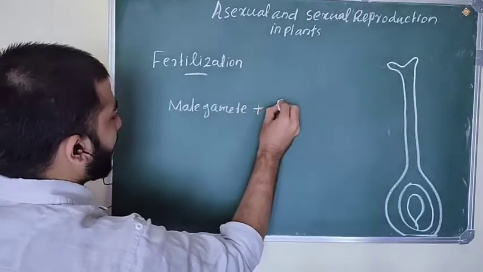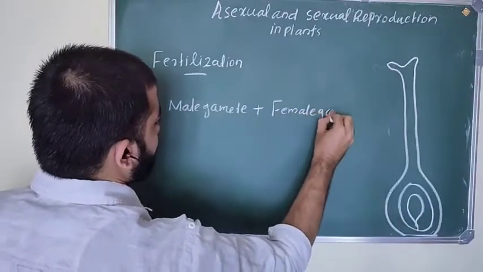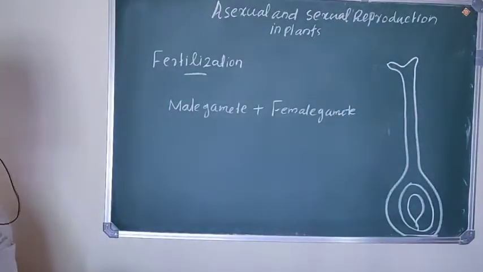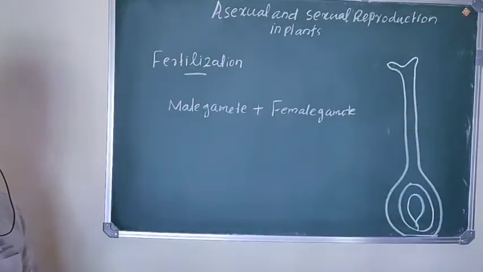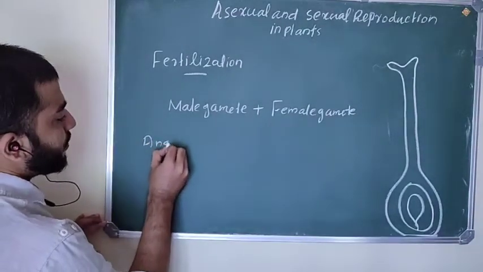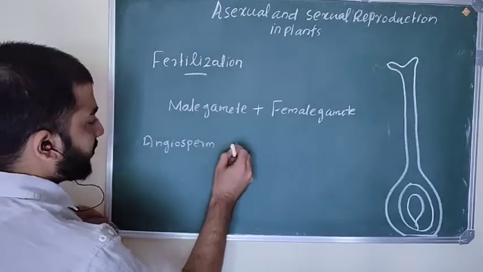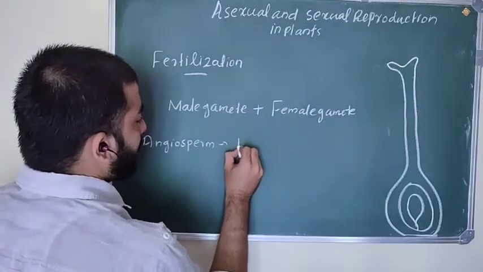Fusion of male gamete and female gamete is called fertilization. In case of plants, angiosperms, double fertilization is present. In angiosperms, fertilization is double fertilization.